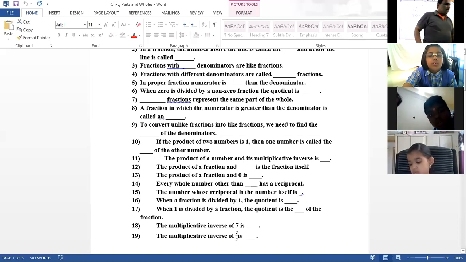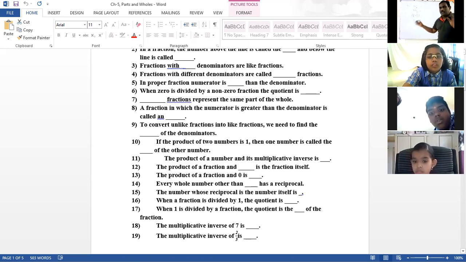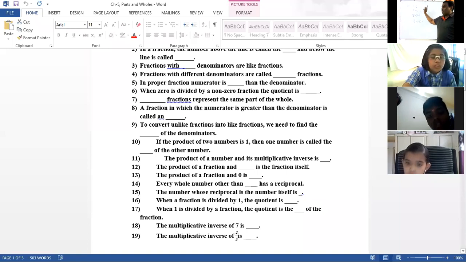Look at these 4 examples. As I said, I am not just giving the answers, I am explaining in detail. Look at these 4 examples. What is the product? What is the answer?